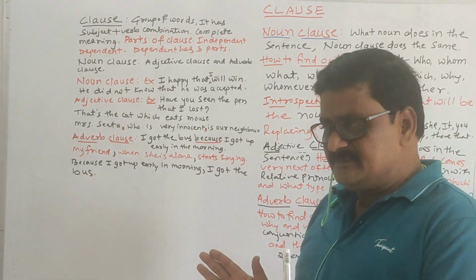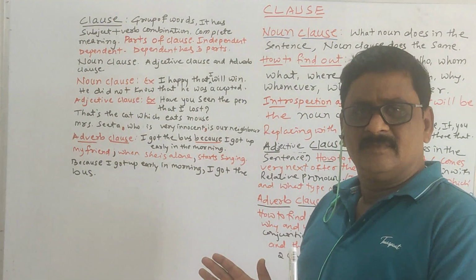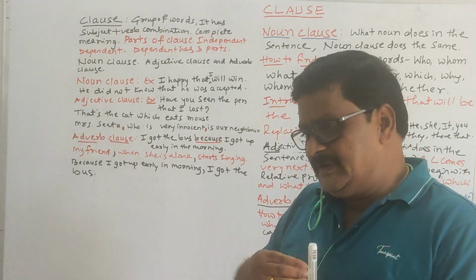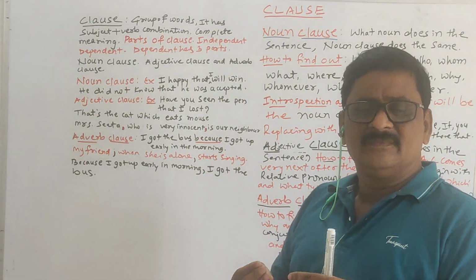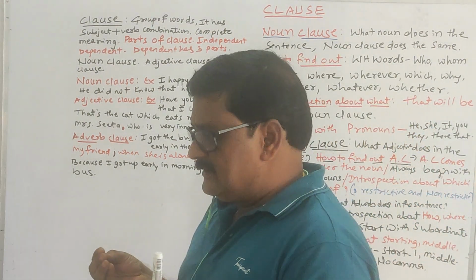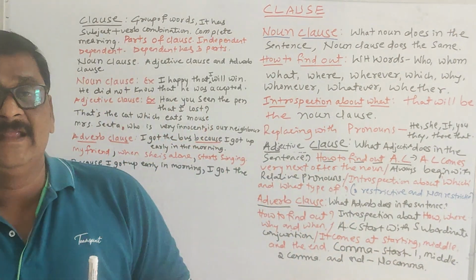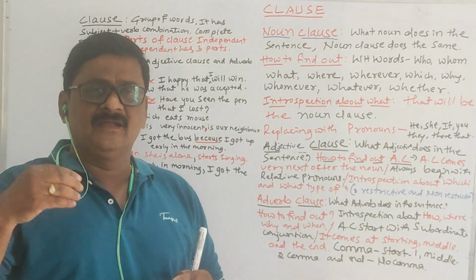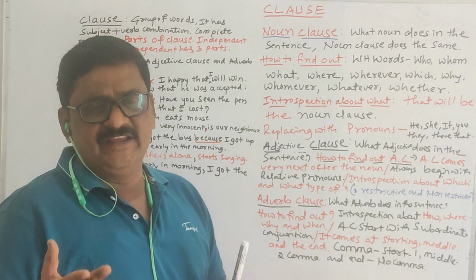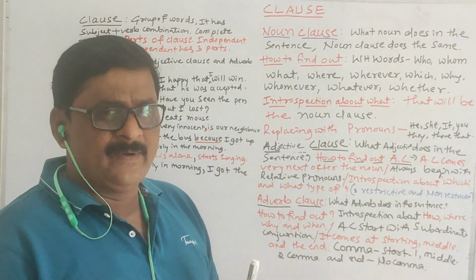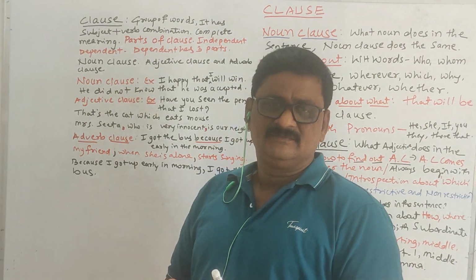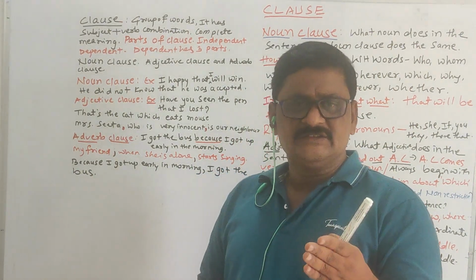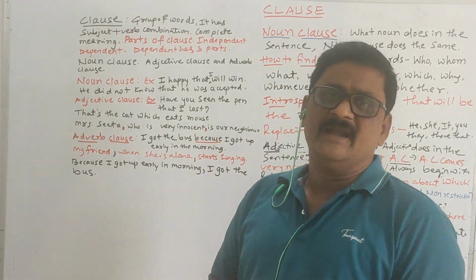If you know this topic, you are able to speak very fluently, and if you are writing competitive exams like bank exams, CET, TET, you can easily face the exams. So please watch this video till the end.